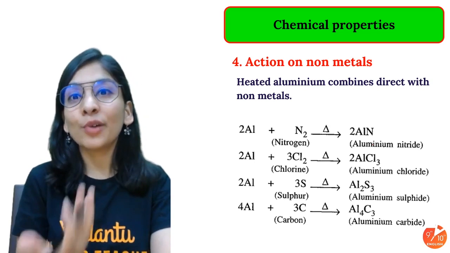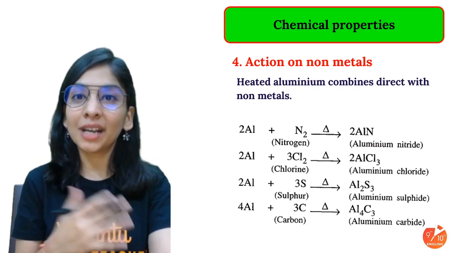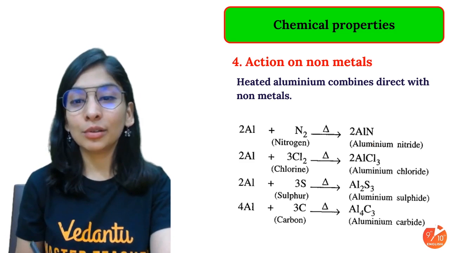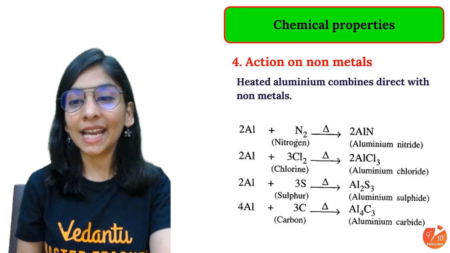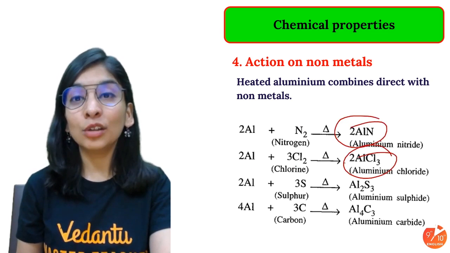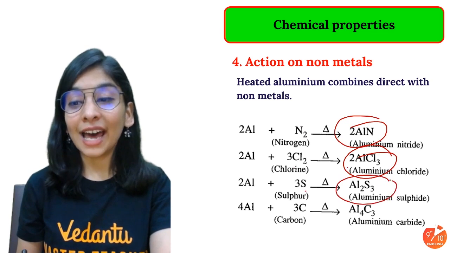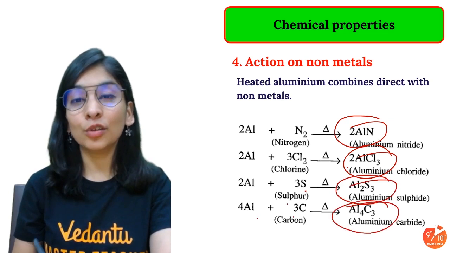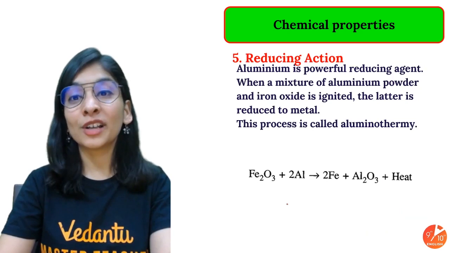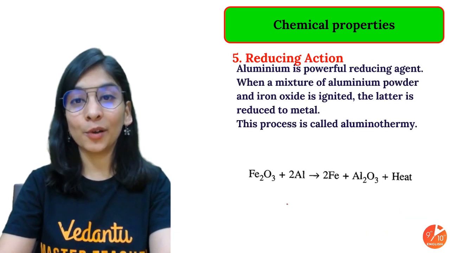How is my metal going to react with non-metal? You know that metal with non-metal is going to give an ionic product, and that you'll achieve also. Aluminium with nitrogen, you have to heat it: aluminium nitride. With chlorine, aluminium chloride; with sulfur, aluminium sulfide; with carbon, aluminium carbide. These are the ionic compounds that you can achieve, because metal with non-metal, you'll get ionic compounds.